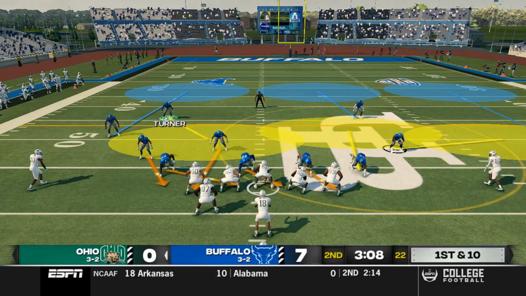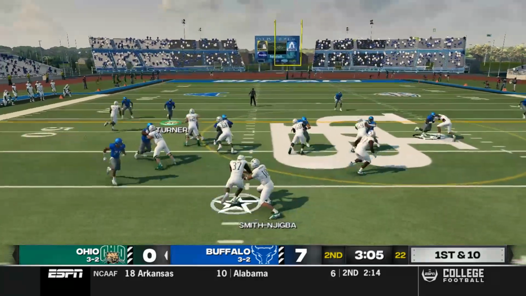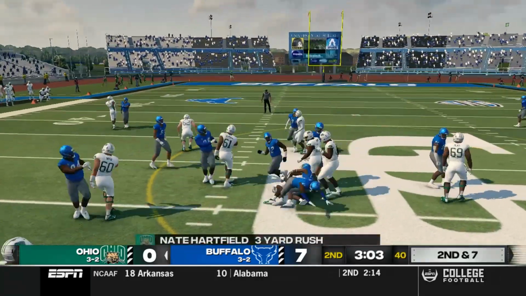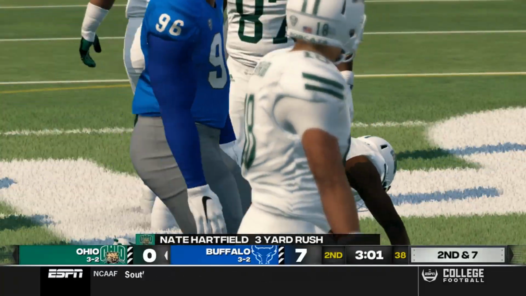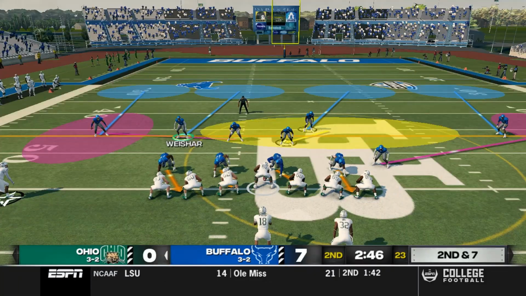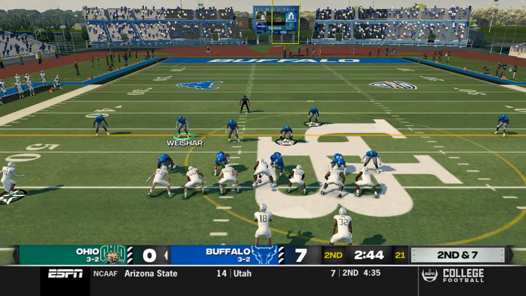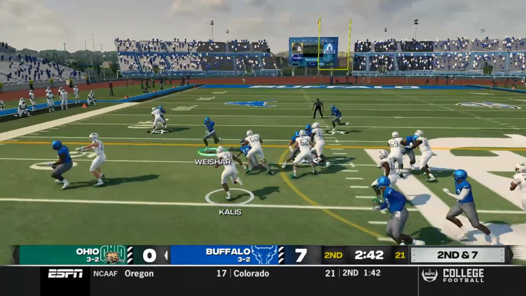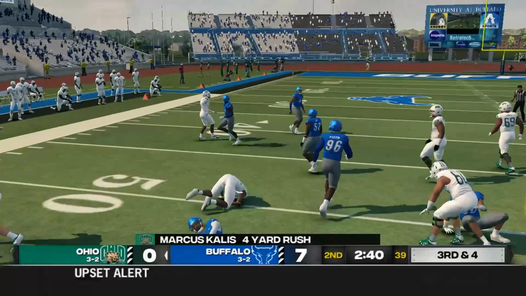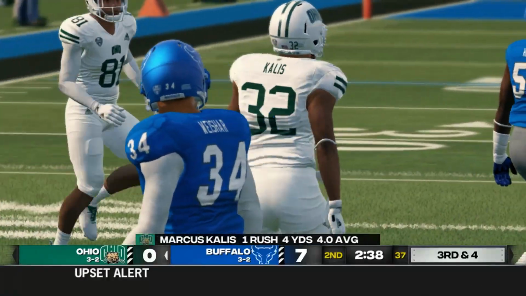Coming out in the pistol this time. Smith-Njigba takes snap. He hands it off to Hartfield again, who gets wrapped up by Kealani for a gain of 3. Coming out here, 2nd and 7. Smith-Njigba in the gun. He's going to hand it off this time to backup running back Kalis. Kalis takes it for a gain of 4, setting up a 3rd and 4.